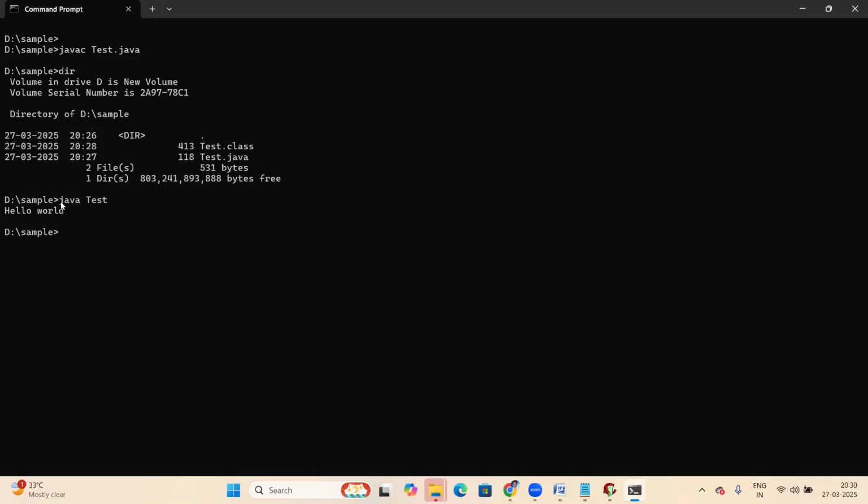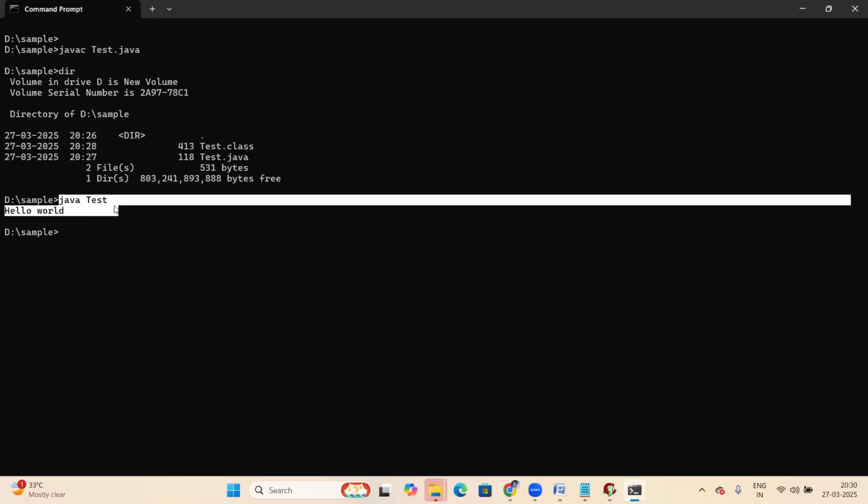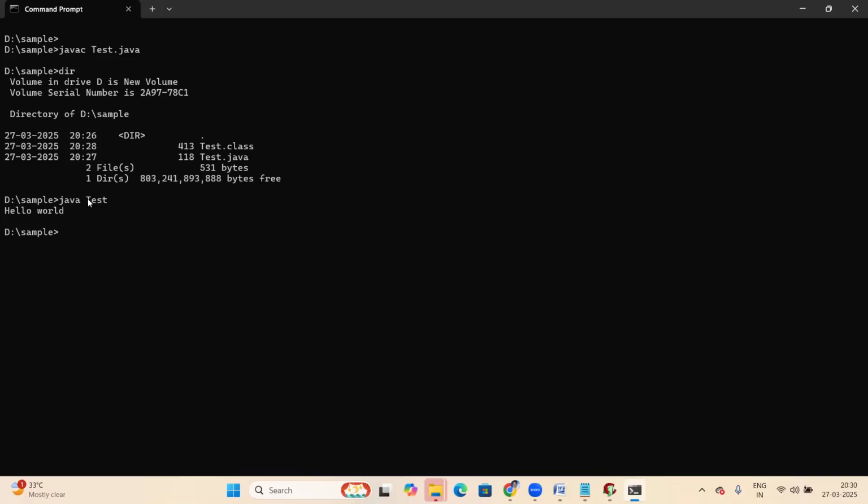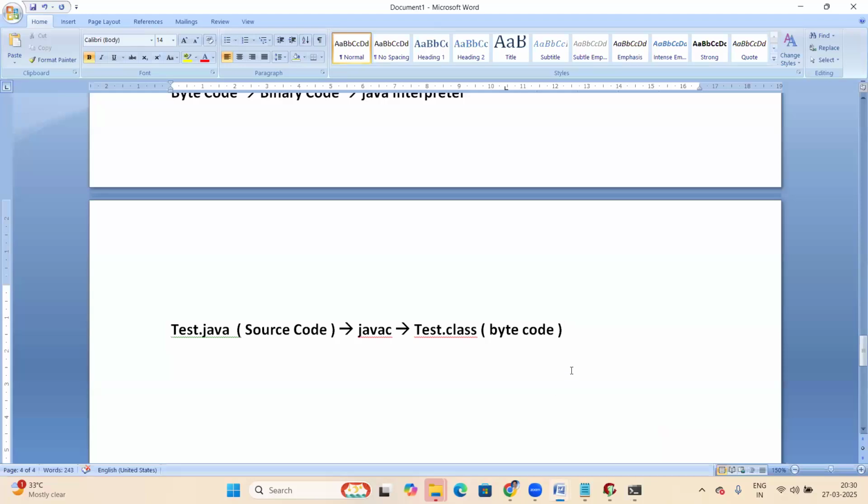Now program execution is done by the interpreter. The interpreter takes the .class file, the bytecode file, converts it into binary format and executes it line by line.